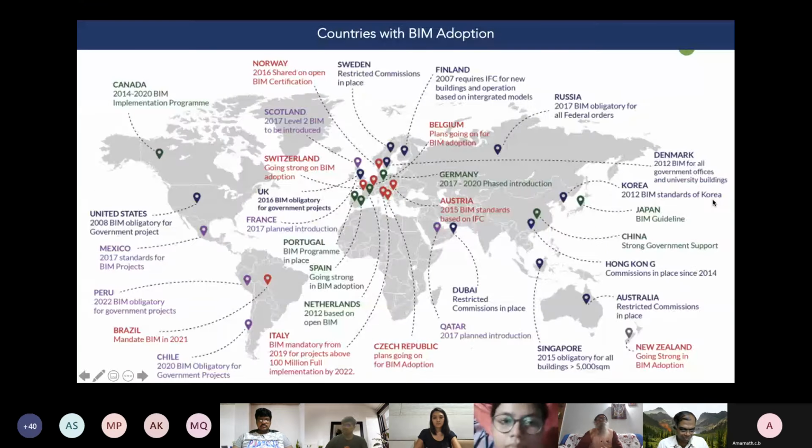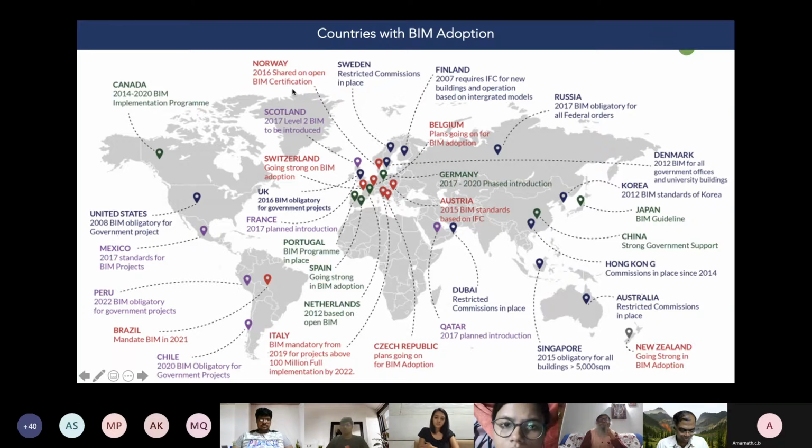So we're looking into the kind of developments in BIM in different countries. This is not a small list, right? You can see there are more than 25-30 countries where BIM has become a key requirement, even for public procurements, and also for state levels, and also for some of the key private clients. And that is nothing new.